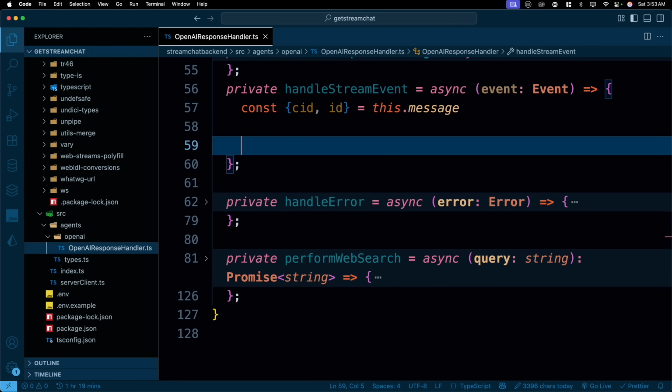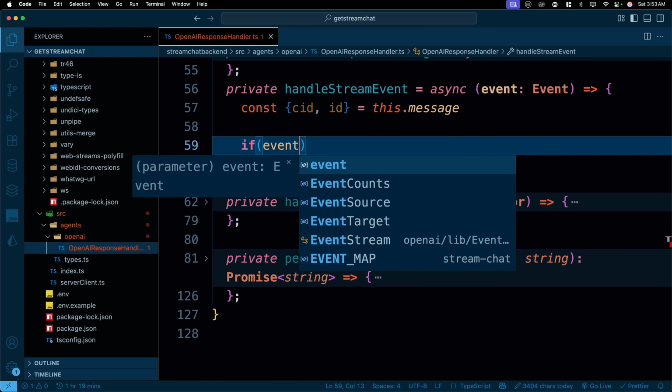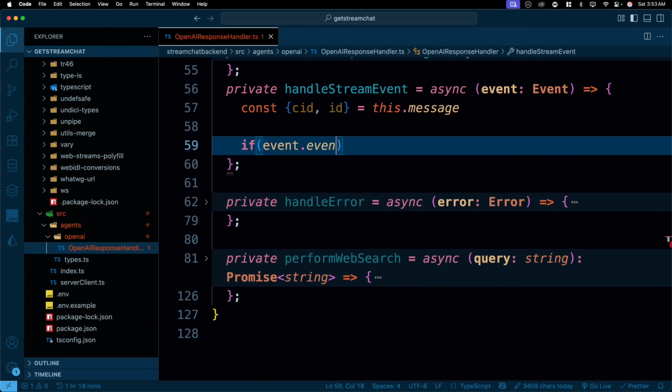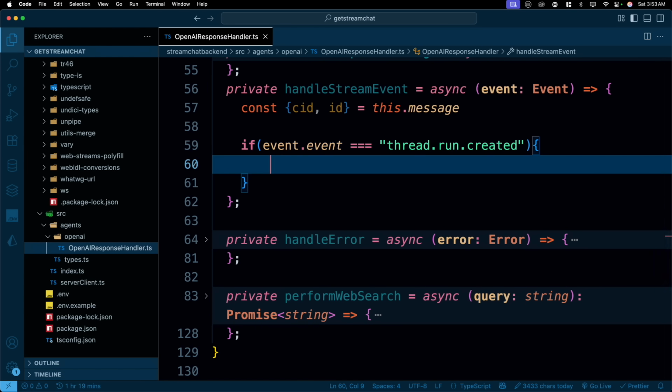You handle different cases. What could be the cases? The cases could be based on the event that you're receiving. So if you go ahead and check for event.event, that could be equal to some of the stuff. For example, we can have thread.run.created. So maybe there is an event where somebody is just trying to create a thread or a chat stream itself.